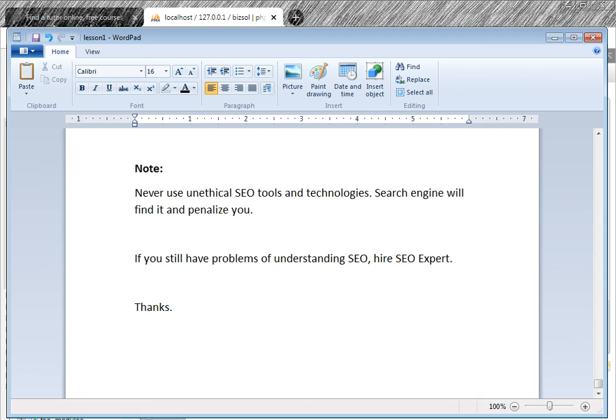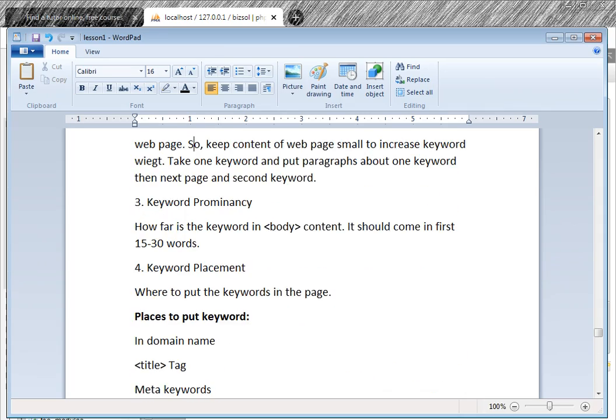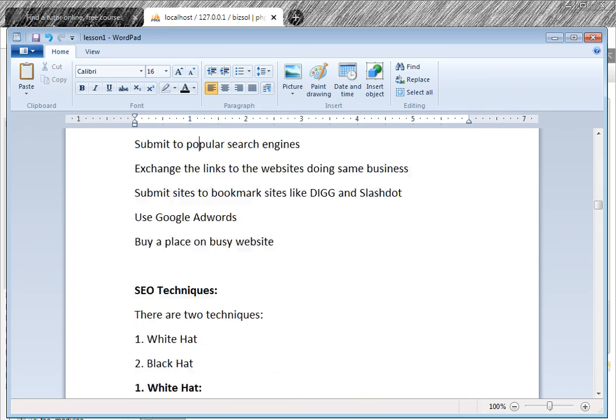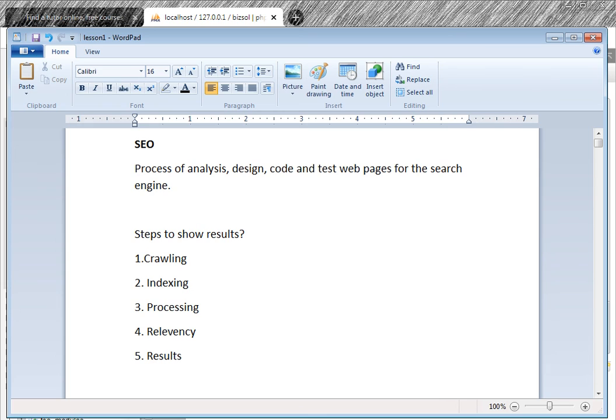The purpose is that customers must see you in the first 2-3 links of the Google search engine, the Bing search engine, on the first page. Another purpose is to increase your revenue.